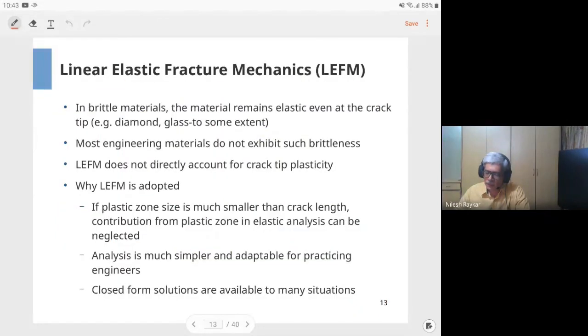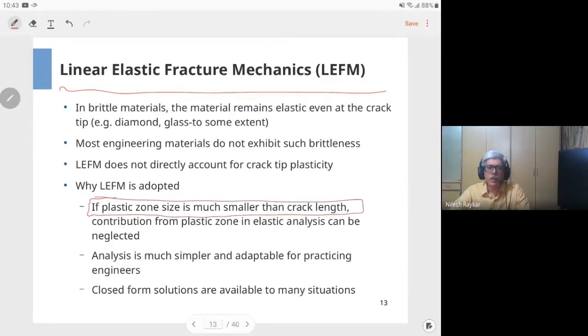So there are advantages of LEFM which are described in this slide. The one which you have to remember is this approach is valid if the plastic zone is much smaller than the actual crack length. So how do you decide how much is the size of plastic zone? There are some calculations involved there. However, in this course, we are not going to look into estimation of the plastic zone size.